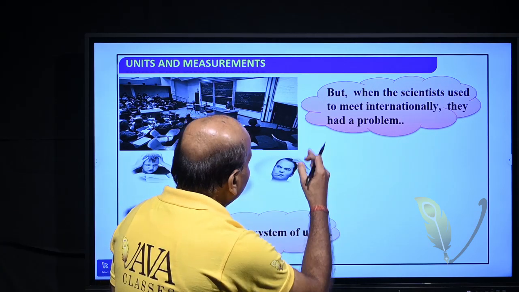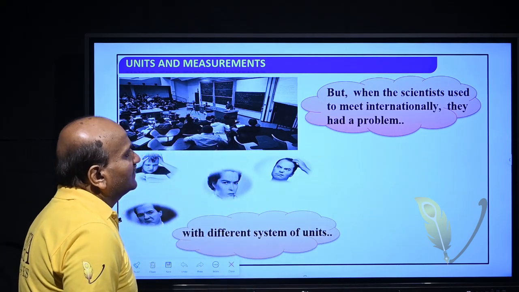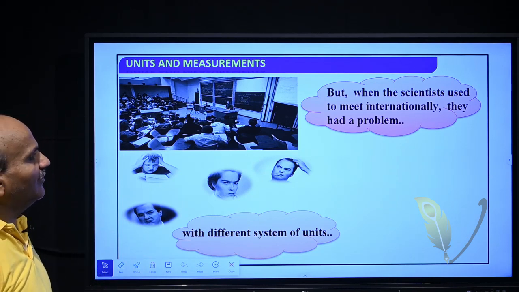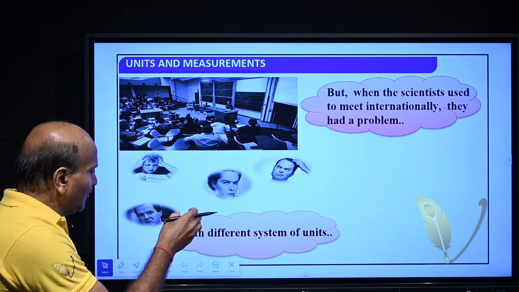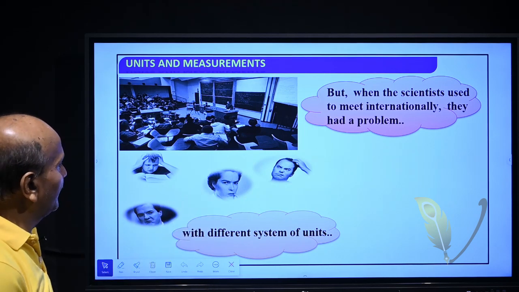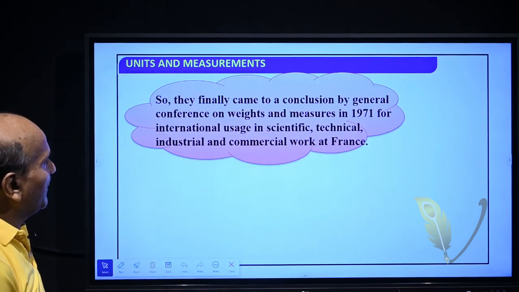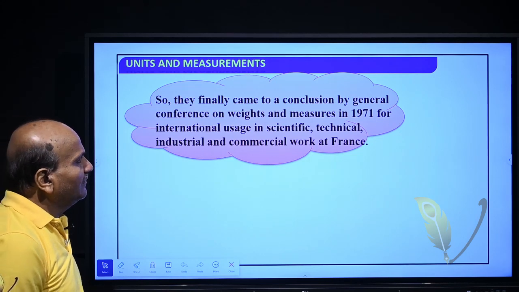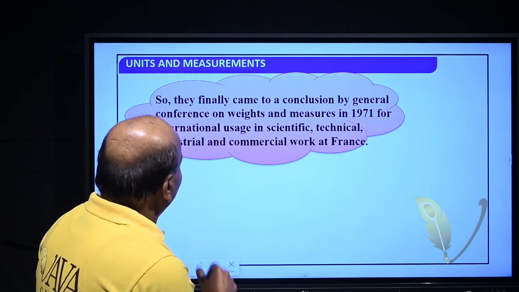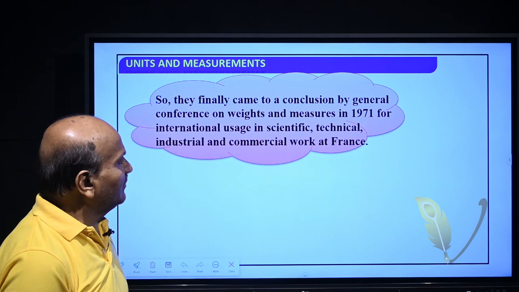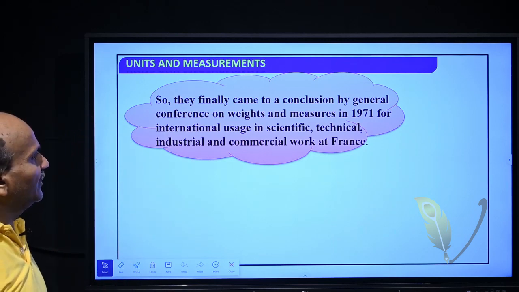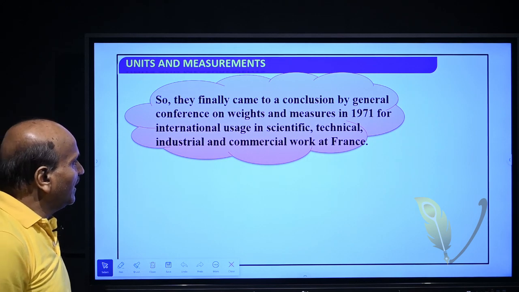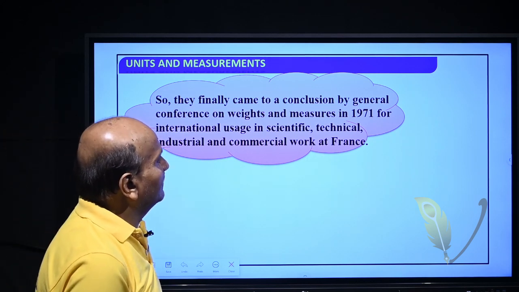Then once the scientists of all the world met internationally. Because of different systems of units, they finally came to a conclusion by a general conference on weights and measurement in 1971 for international use in scientific, technical, industrial and commercial work at France.